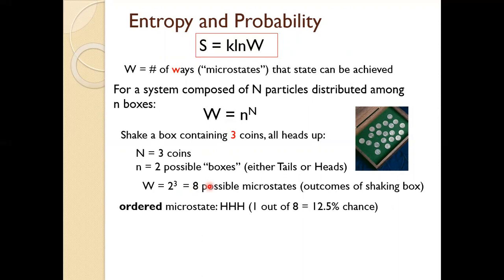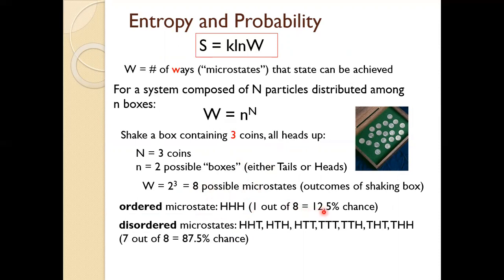The ordered microstate would be heads, heads, heads, because we start off with all heads, so an ordered outcome would end up with all heads. This can happen, but of the 8 possible microstates, only one of those is this perfectly ordered microstate. We only have about a 1 out of 8 chance of that happening, or 12.5% chance. A disordered microstate, so something other than this ordered microstate, such as heads, heads, tails, or heads, tails, heads, is much more likely to happen. About 7 out of 8 attempts, we'd expect to get a disordered microstate, or 87.5% chance of it happening.